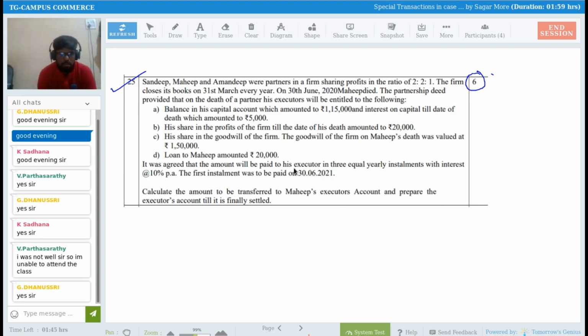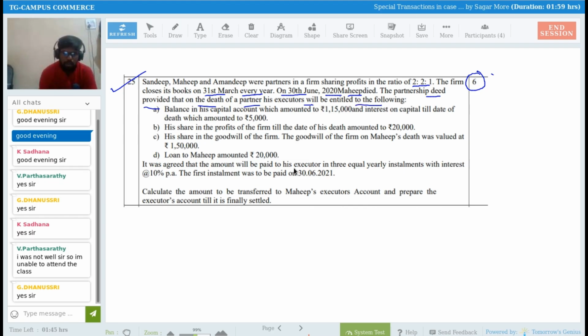Yes. Sandeep, Mahip and Amandeep were partners in the firm sharing the profits and losses in the ratio of 2:2:1. The firm closed its books on 31st of March every year. On 30th June 2020, Mahip died. The partnership deed provides that on the death of a partner, his executors will be entitled to the following.